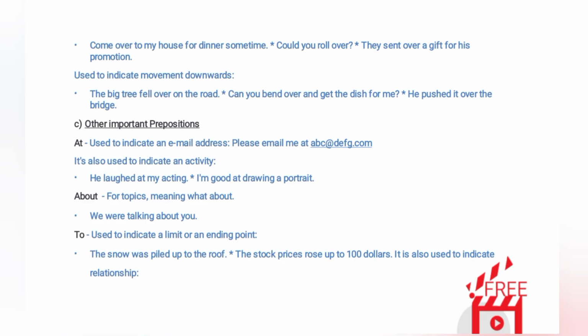Used to indicate movement downwards. The big tree fell over on the road. Can you bend over and get the dish for me? He pushed it over the bridge.